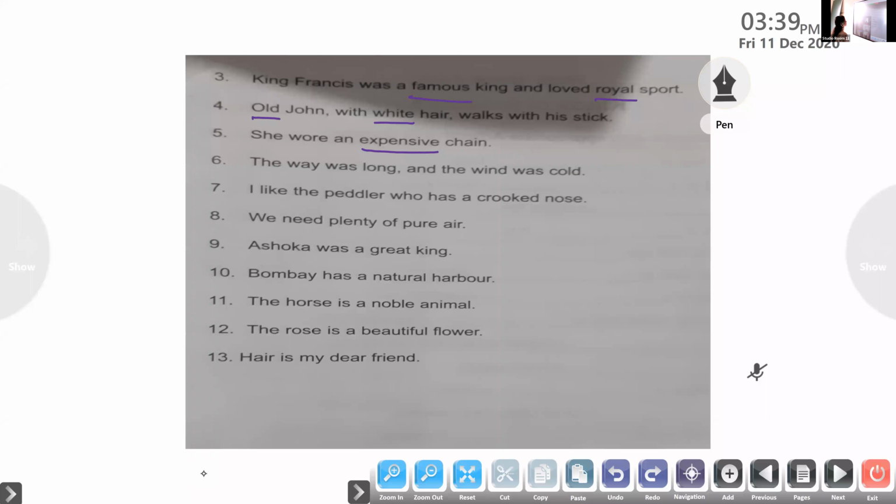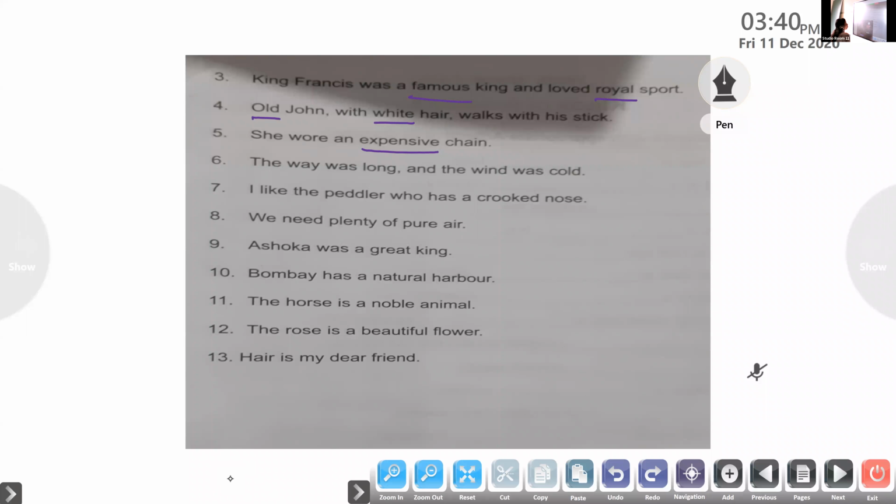Sixth question. The way was long. Come on, Paurnami, read it. And the wind was cold. C-O-L-D is cold. Now pick up the adjective of quality in that sentence.